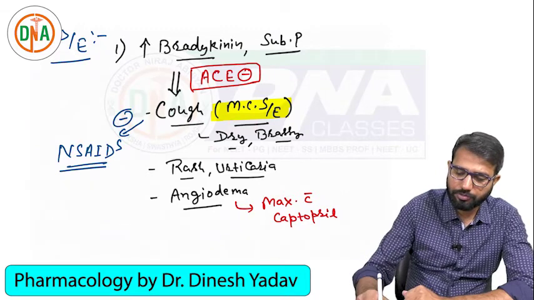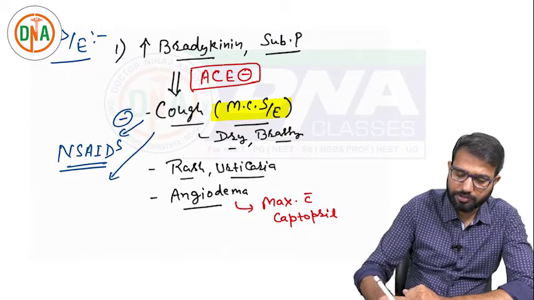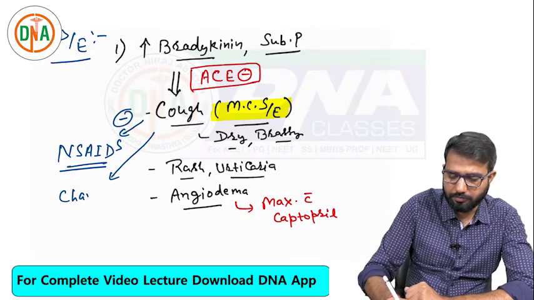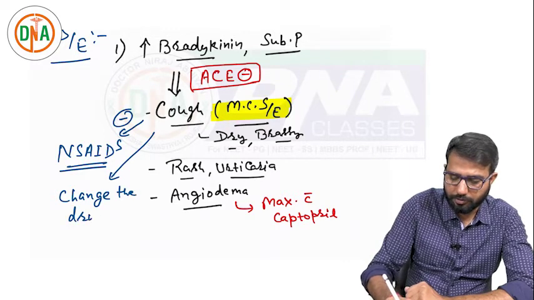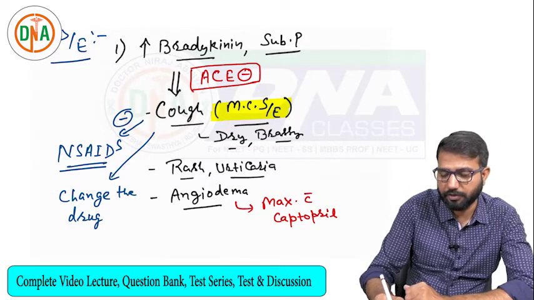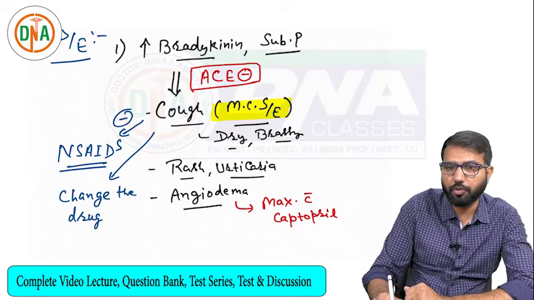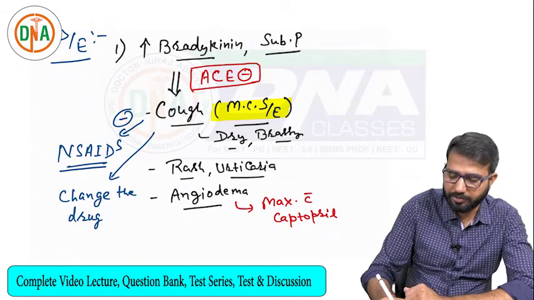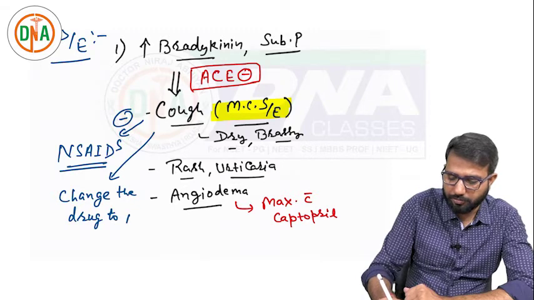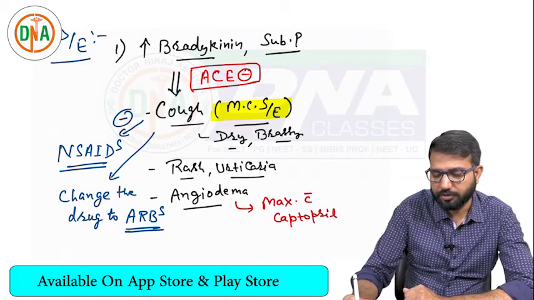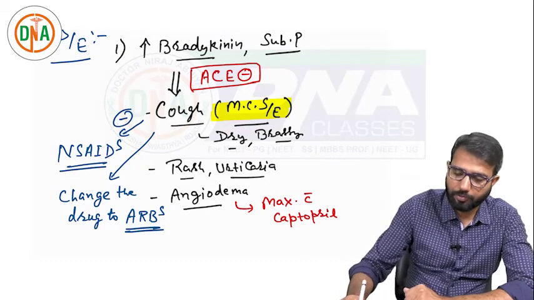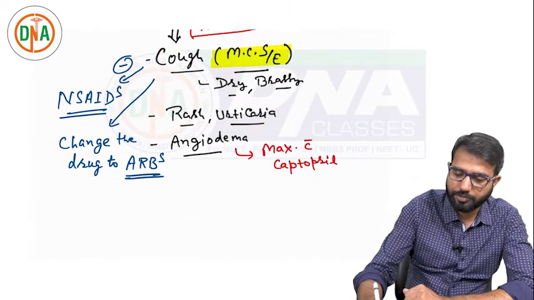The best solution is to change the drug to one having similar action but no bradykinin side effect, and that is ARB. The best solution for this cough is to shift the patient to an angiotensin receptor blocker. So this is the first important side effect.